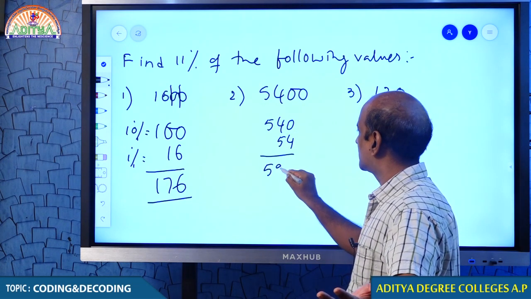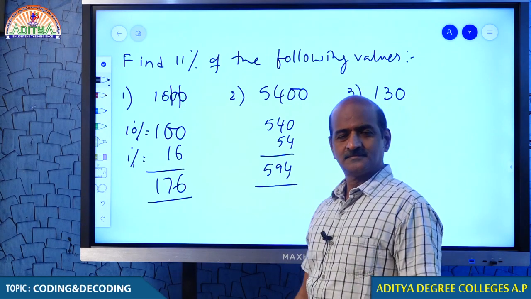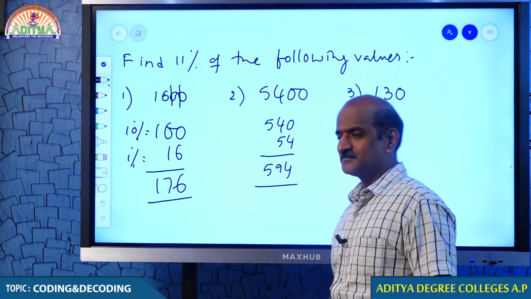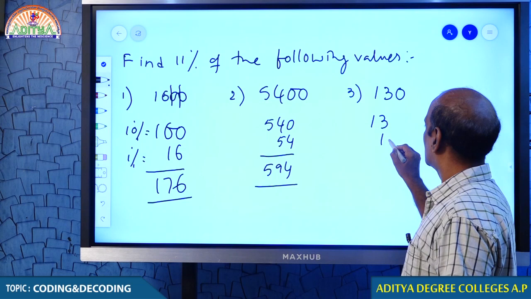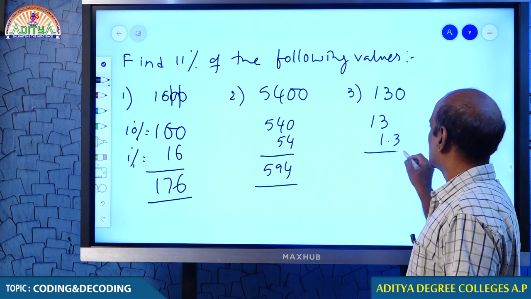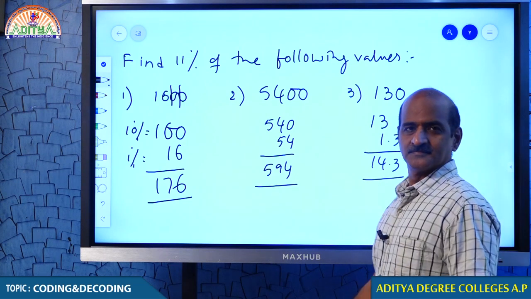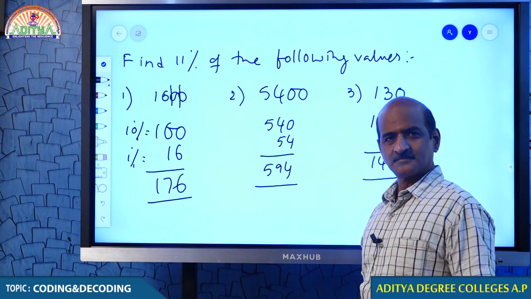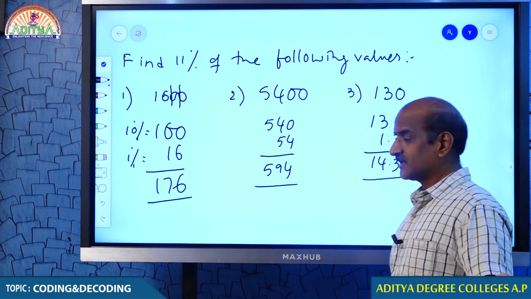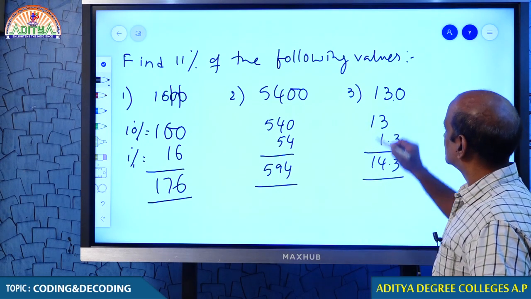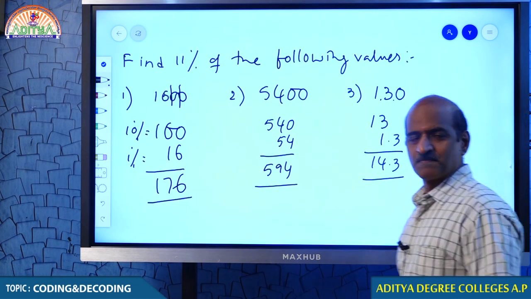There you get 594. 10% is 13, 1% is 1.3. Your answer is 14.3. I hope you understand, because this one is 10%, man, and this one is 1%.